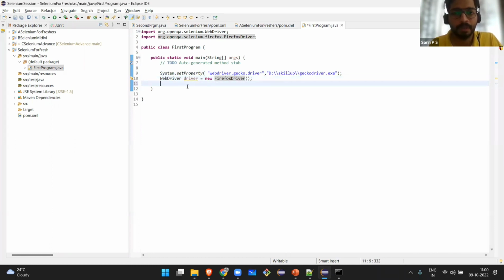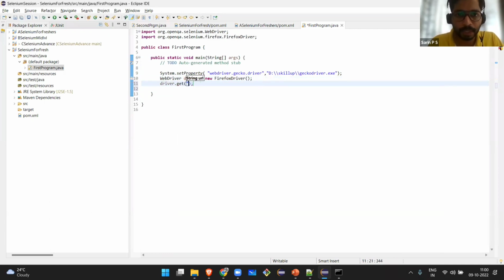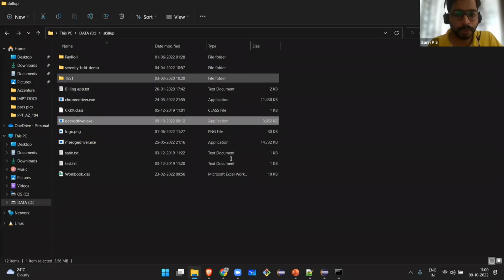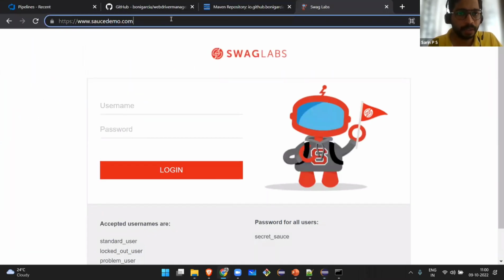Then I have this WebDriver interface ready with one instance. See what I'm going to do next: driver.get, and I'm going to give some URL here. I will take this demo site. You people can also work with this; if you want, I can share it in the chat.